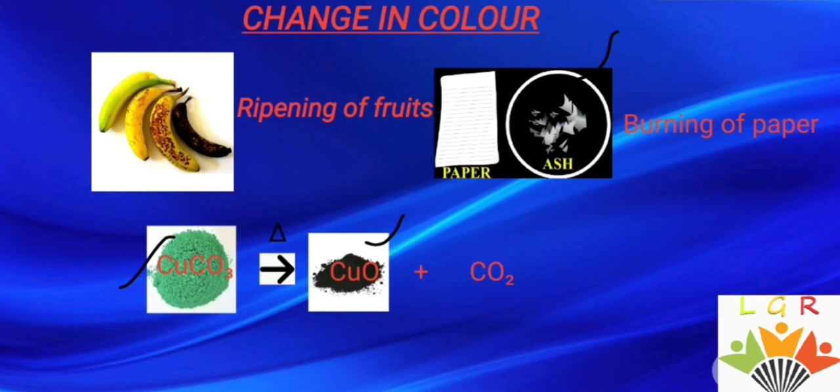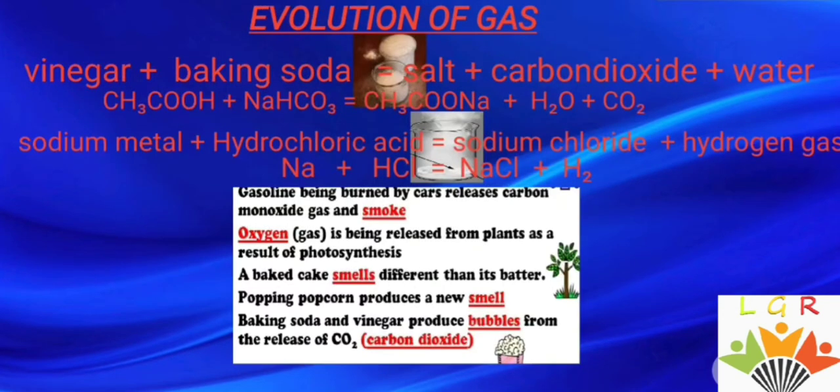Now, the chemical reaction that takes place with the evolution of gas. When vinegar reacts with baking soda, you get a salt plus carbon dioxide gas and water. And the carbon dioxide gas is released, you can see bubbles come out. When a gas comes out in a liquid substance or liquid reactant, you can see the bubbles. By seeing the bubbles, you can predict that gas is being released. When you put sodium metal into hydrochloric acid, you see bubbles coming out, and this is because of the evolution of hydrogen gas.